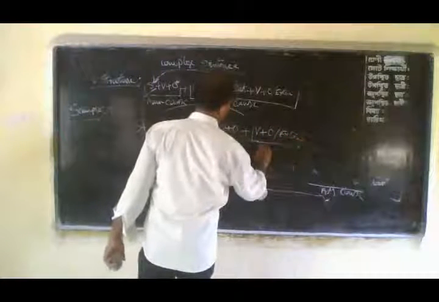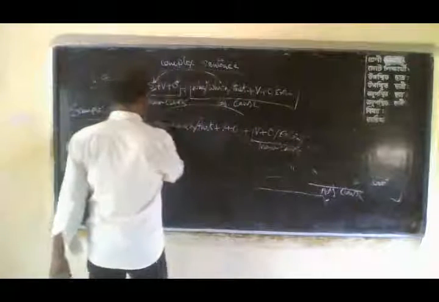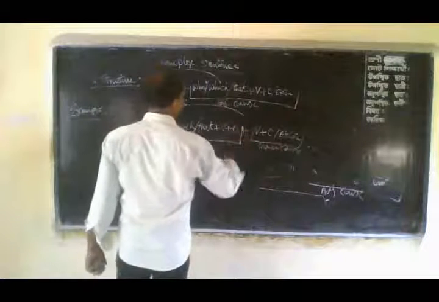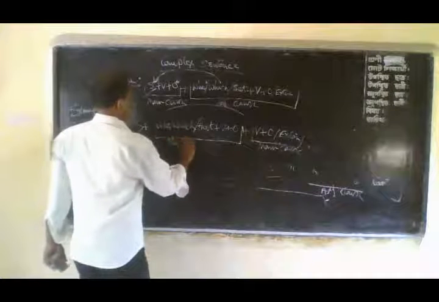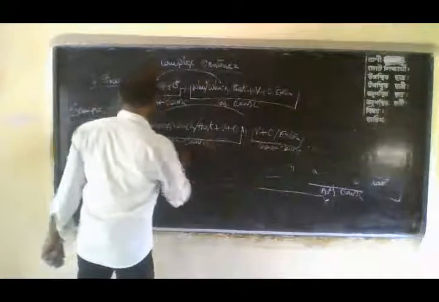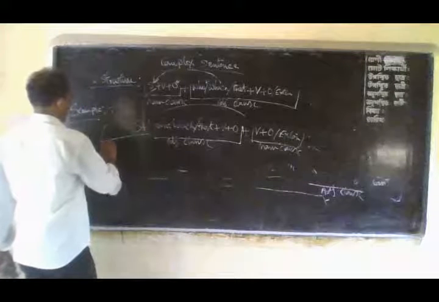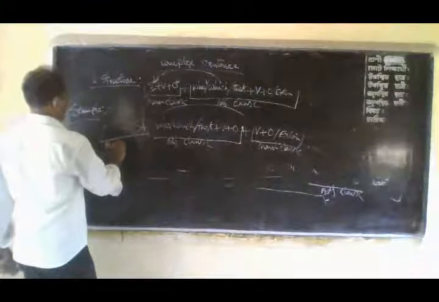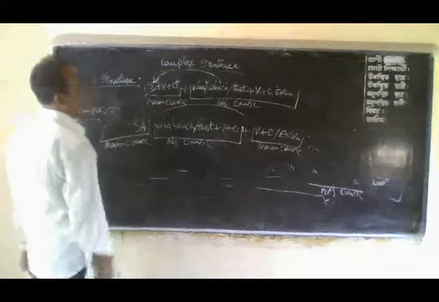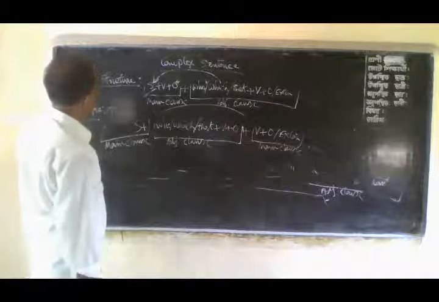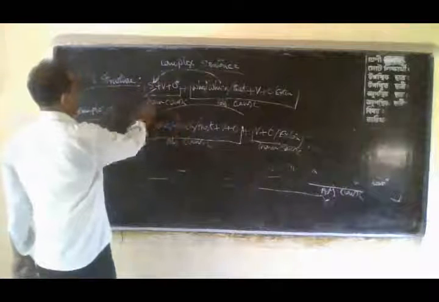This is the main clause, and the middle part of the structure is the adjective clause, and this subject is of the main clause. That means the adjective clause also modifies this subject of the main clause.